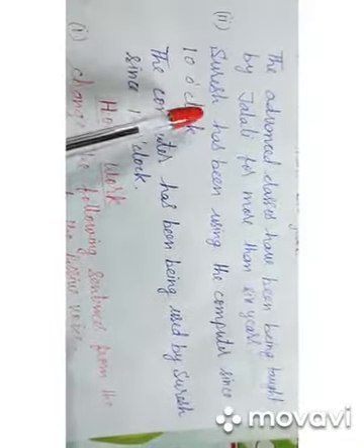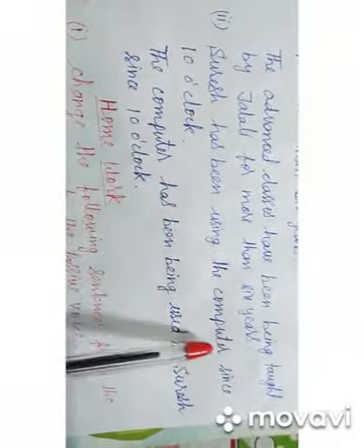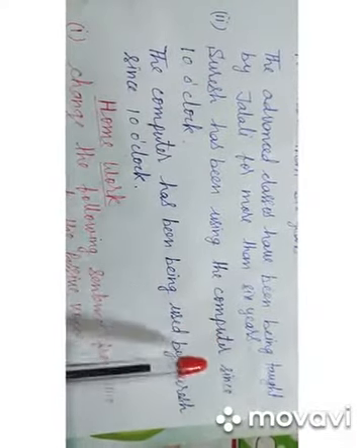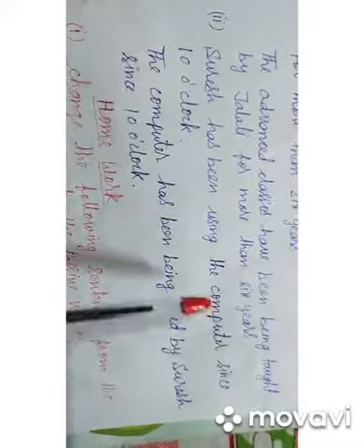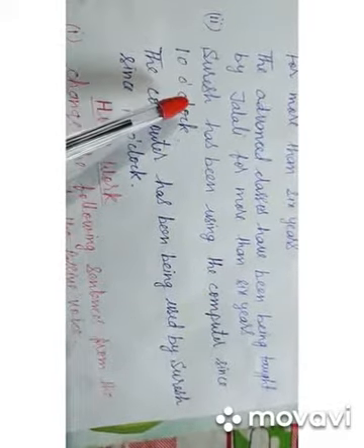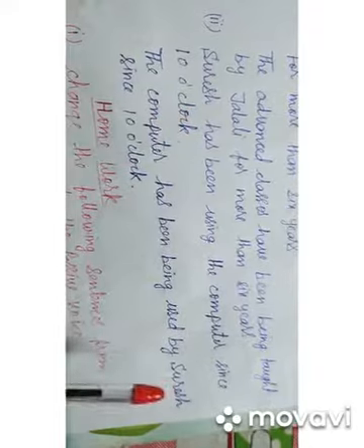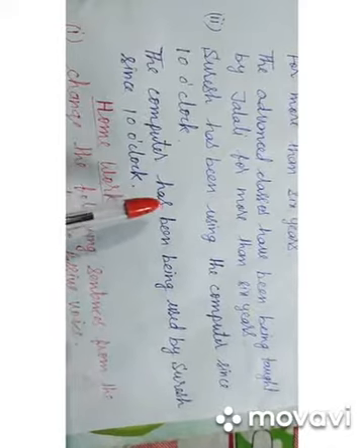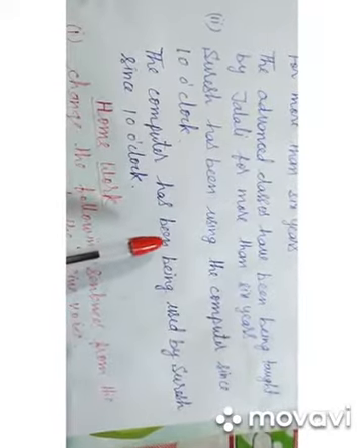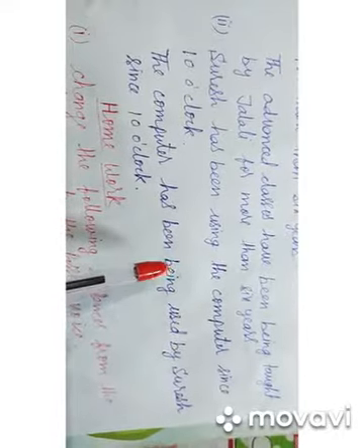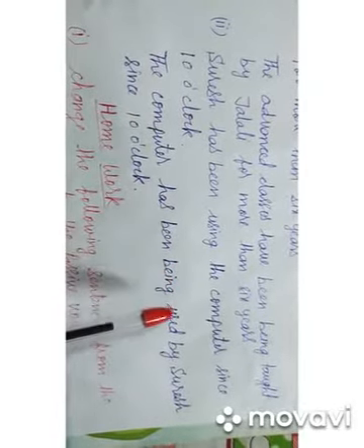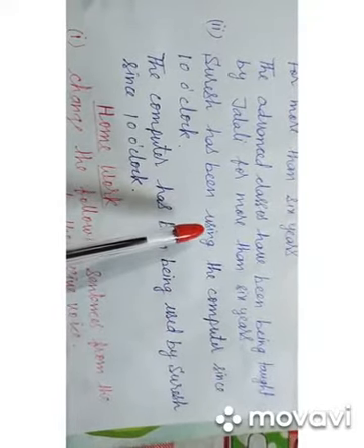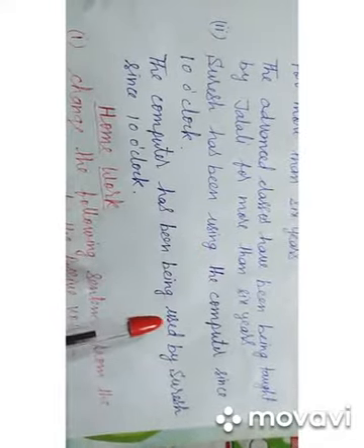See the last example. Suresh has been using the computer since 10 o'clock. Suresh is the subject, the computer is the object. But in the passive voice, the computer has become the subject and Suresh has become the object. The computer is in the singular form, that is why the helping verb has been used. Then we have used been and we have added here a new thing, being, and after that verb third form used. So verb using will be changed into verb third form used.